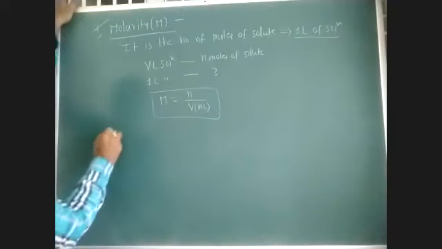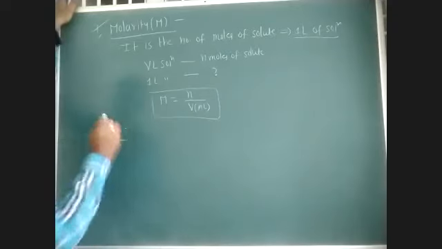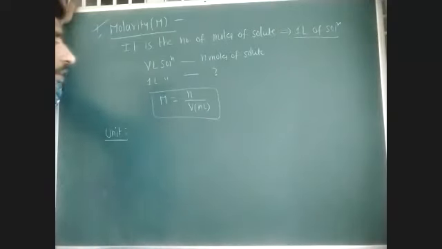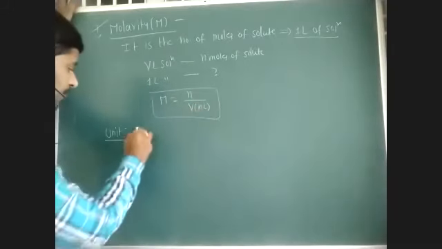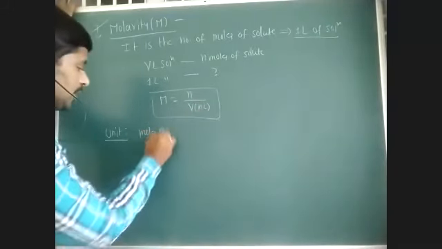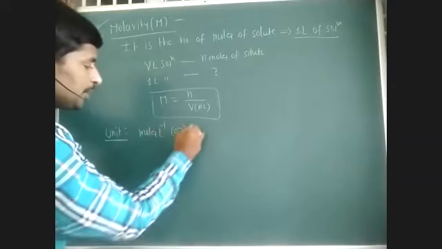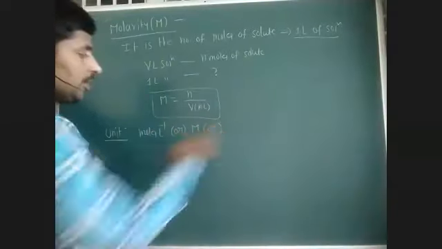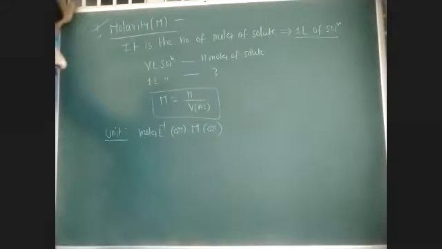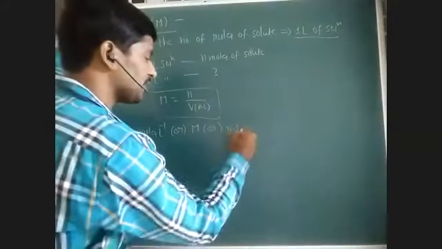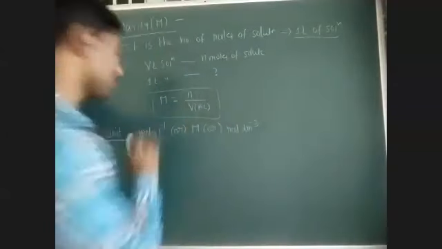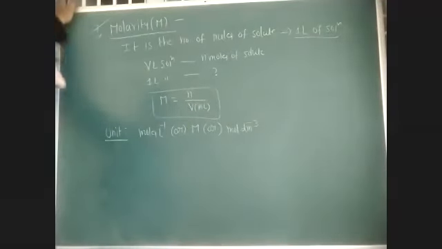What is the unit? The unit is moles per liter, or we can express it simply by capital M. Molarity we indicate with capital M, molality with small m. Or the unit is moles per decimeter cube. 1 decimeter cube is equal to 1 liter.